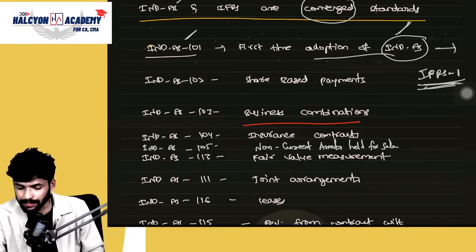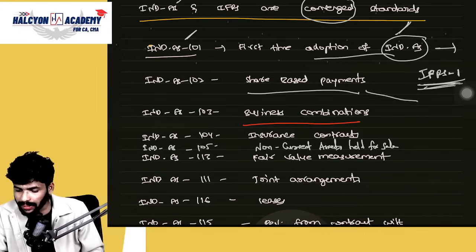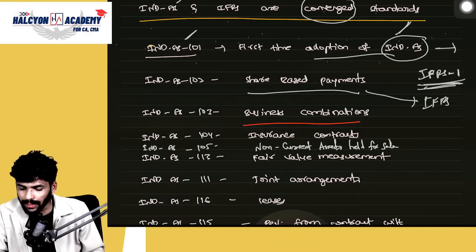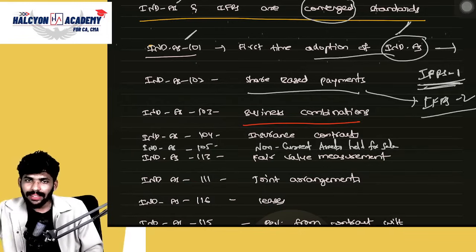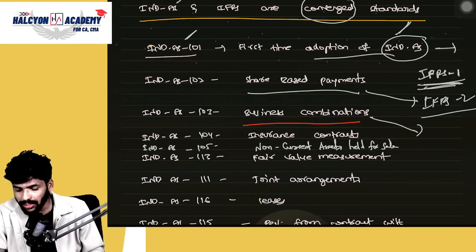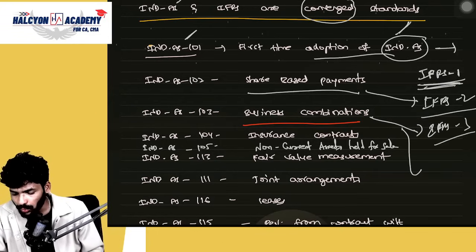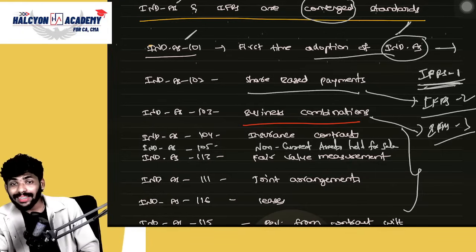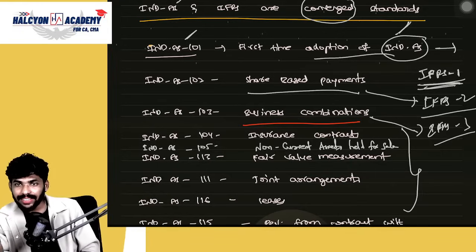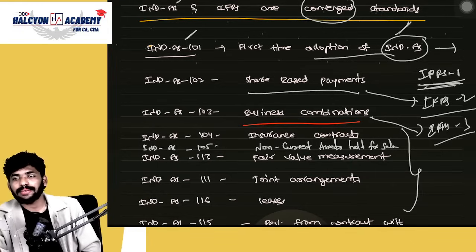Next, coming to Ind AS 102. Here, what is the name? Share based payments. There it is IFRS 2. So IFRS 2 equal to Ind AS 102. Next, here 103. What is that? Business combinations. There it is IFRS 3. In that scenario, they have introduced all these standards. That's why both are converged standards. Is that clear?